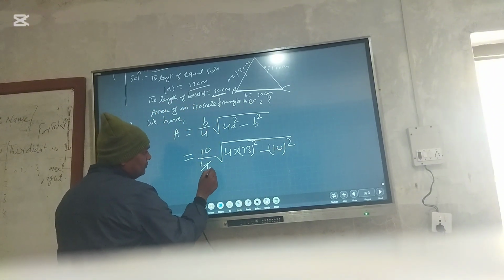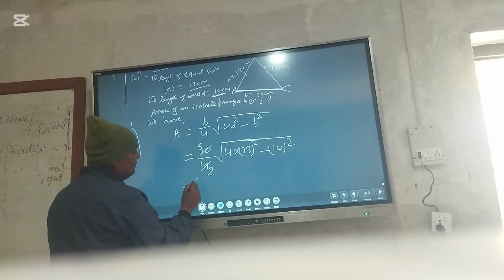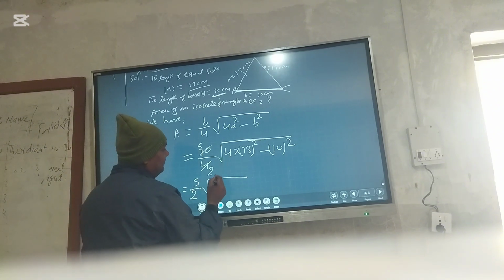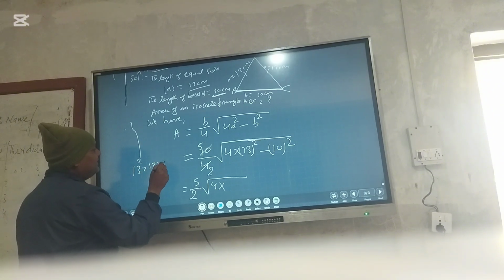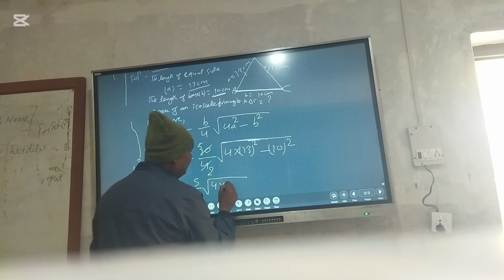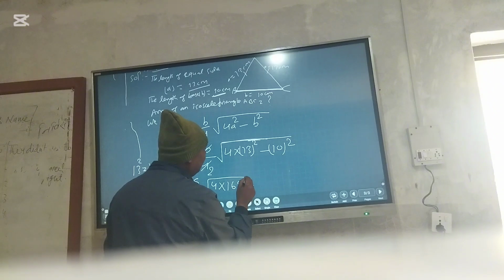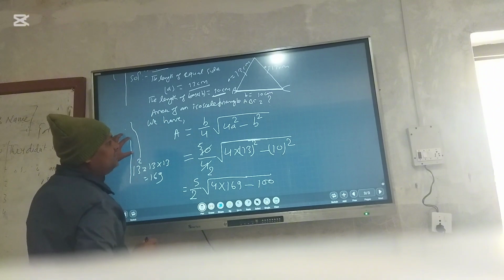Here 2 fours are 8, 2 fives are 10. That means we have to write 5 by 2 root over 4 multiplied by 13 square, which means 13 multiplied by 13, and this is calculated as 169. Therefore we have to write 4 times 169 minus 10 square, which means 100, multiplication of 10 into 10.